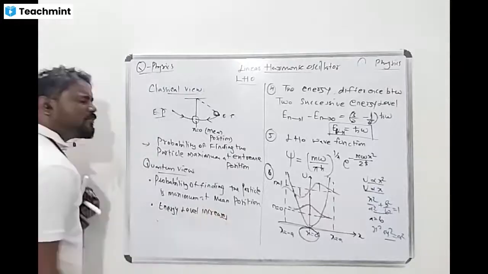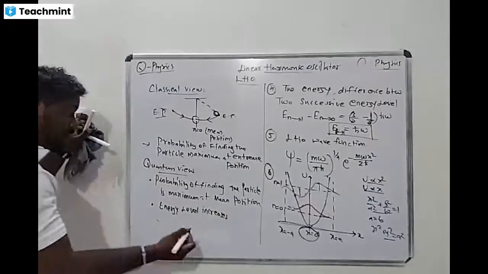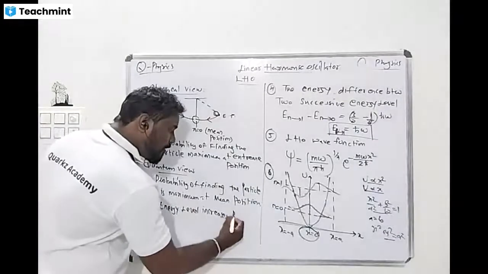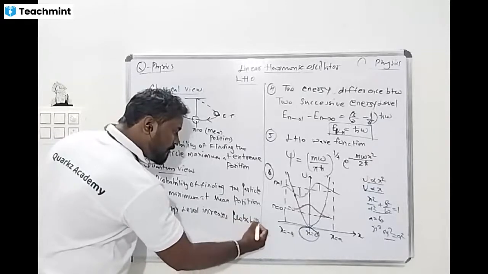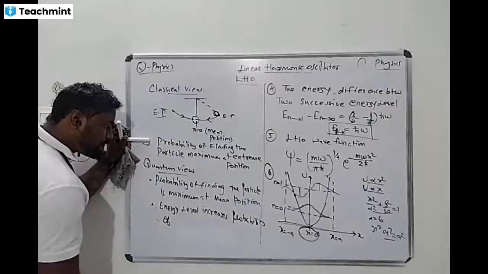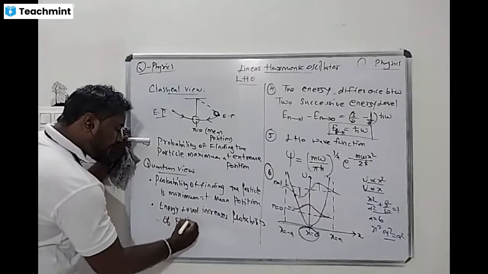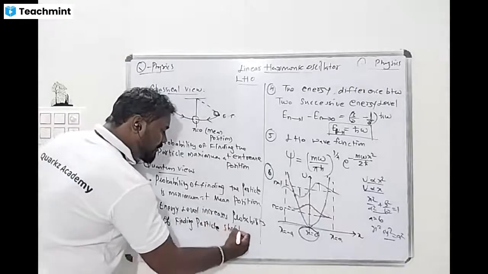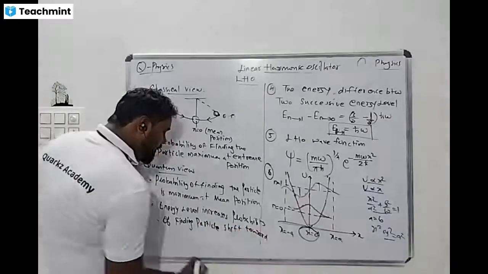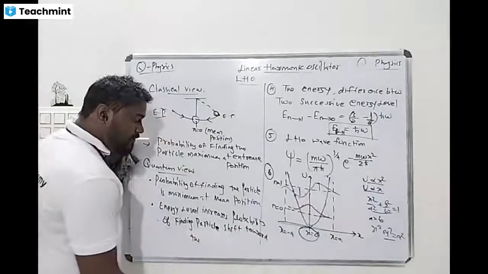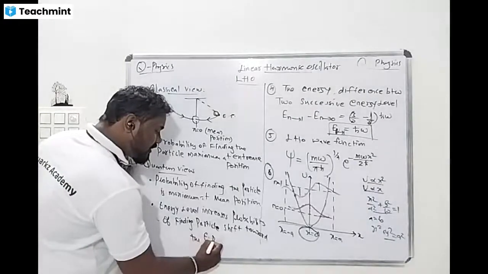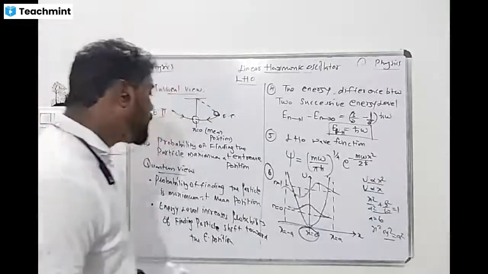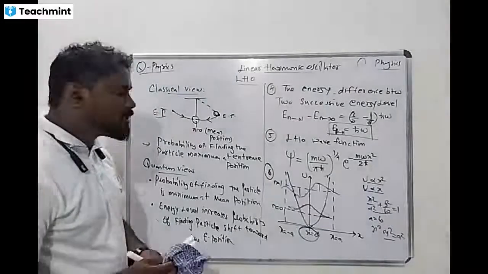Probability of finding the particle shifts towards the mean position. What is the extreme position? As the energy level increases, the probability of finding the particle shifts. Shift towards what? Where is the position? Yes, it is the extreme position. This is very important. Is it clear for everyone? Yes or no? Yes, this is a very important thing.